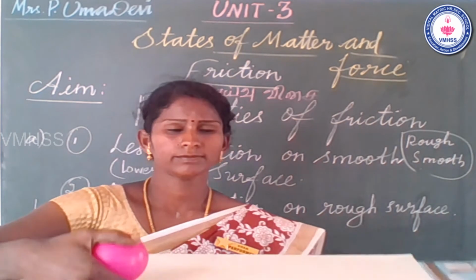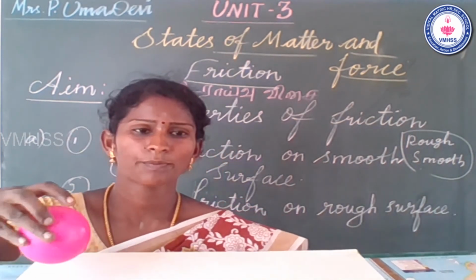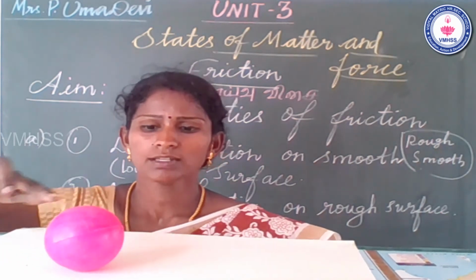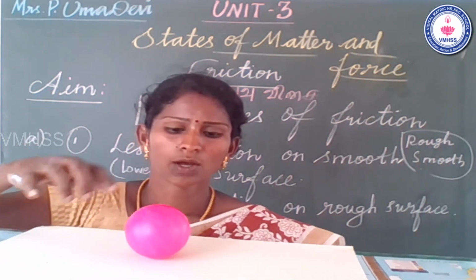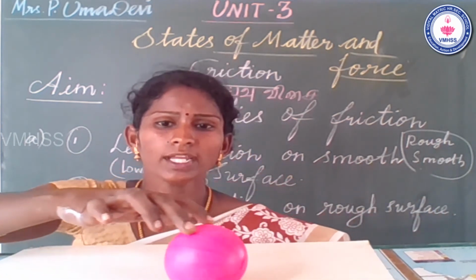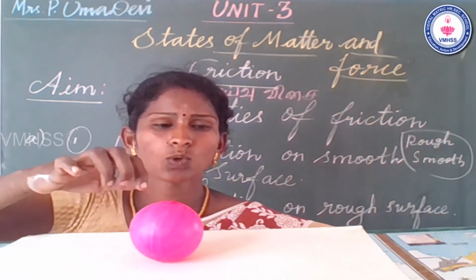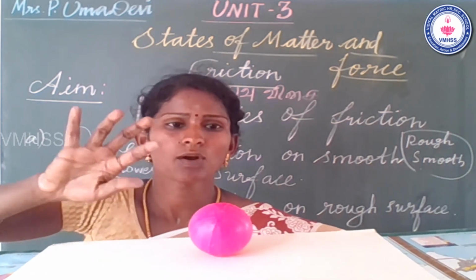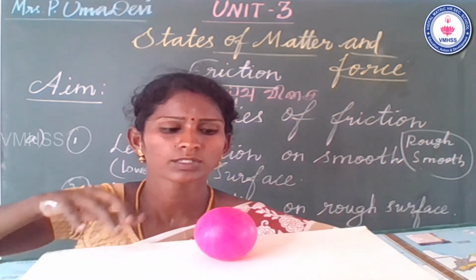See that once again. What is the first property? The ball is moving on smooth surface. I apply some force and the ball moves on the smooth surface, so it is less friction. We need less friction and the ball is moving.